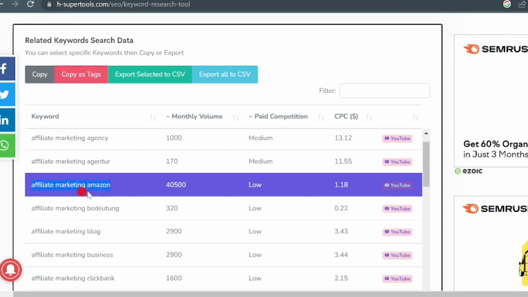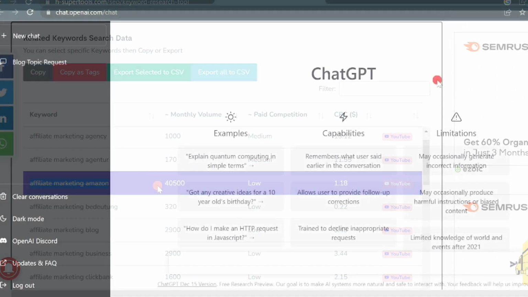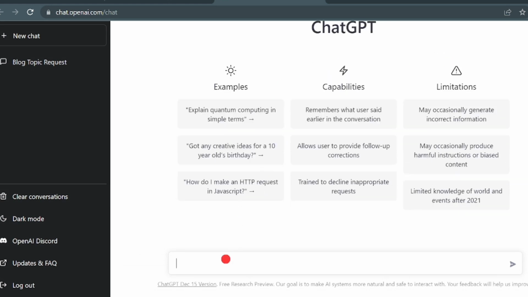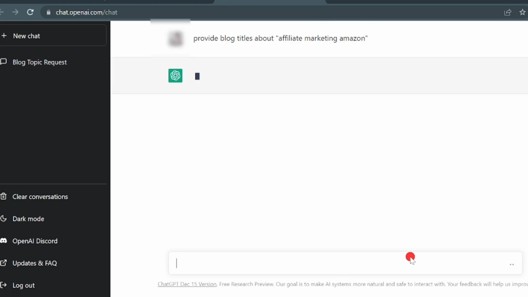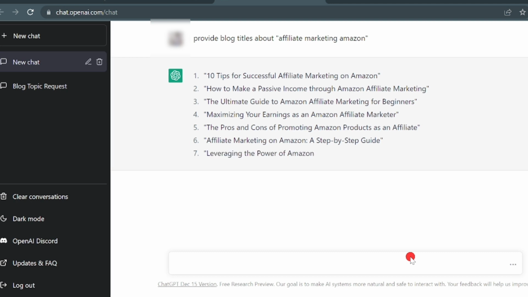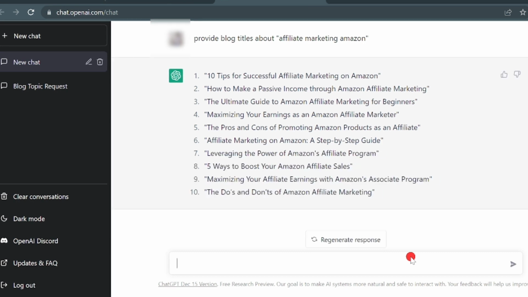So copy this keyword and create an article around it with the help of ChatGPT. For that, go back to this website and simply type in "provide the blog topic titles about," then paste your niche keyword and press enter. And after a couple of seconds, this tool will generate 10 different topic ideas related to our niche. Now, if you want to get more ideas, you can click on this Regenerate Response button.